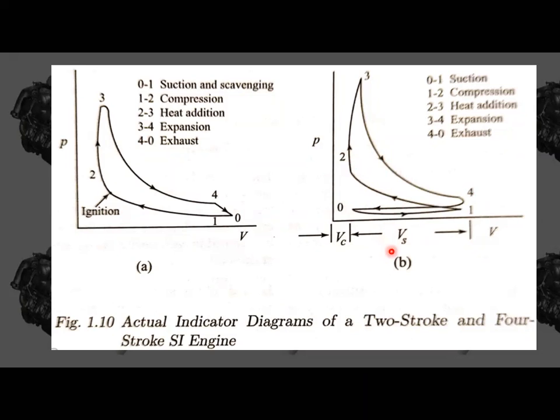These are diagrams for SI engines. This is a 2-stroke SI engine and this is a 4-stroke SI engine. If it is a CI engine, the combustion is going to happen at constant pressure instead of constant volume. Here we are going to have combustion at constant pressure. If it is actual, it is not at all constant; there is some variance, somewhat of a reduction in pressure, and it is also a progressive combustion. So that is about actual diagrams, a brief on actual cycles.